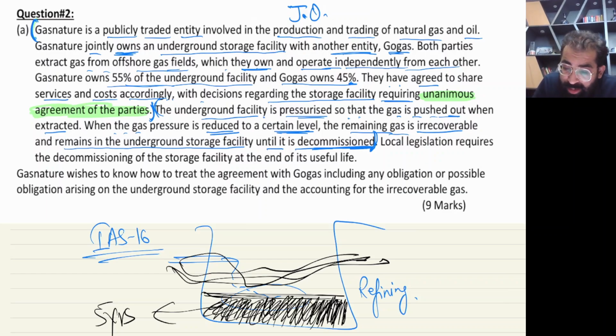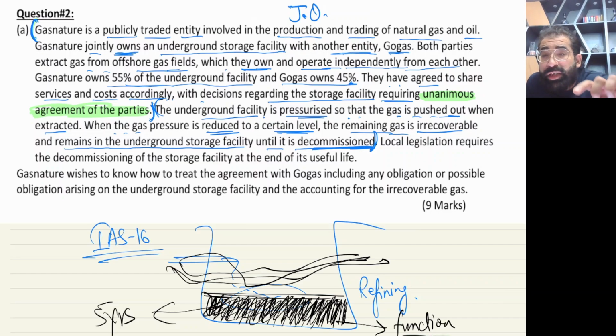But this compulsory gas which we have to leave for the next 5-6 years is performing a function, and we need it for the next 5 years, so it's your PPE. This gas is part of PPE, and you have to apply IAS 16 on it.